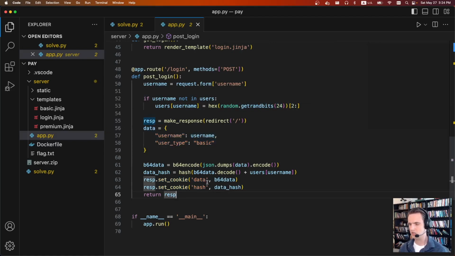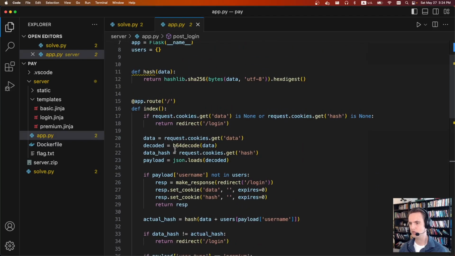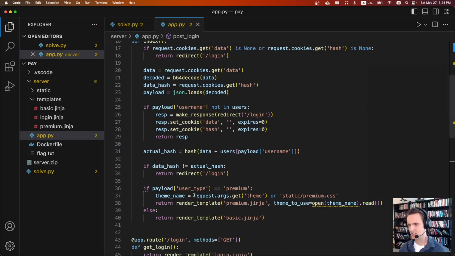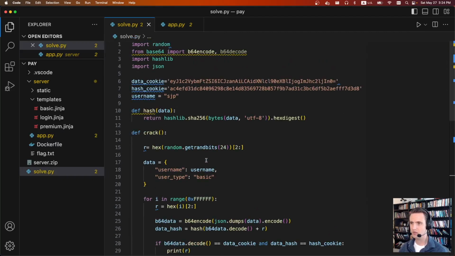None of this code is too complex, it's just not that exciting. So what we can do is take a data and a hash, and just start guessing what these random bits could be. Once we have a match, we know what the random bits are, and we're going to forge an arbitrary thing that says user type premium. Once we have user type premium, we're going to specify a theme of flag.txt, and it should just give us the flag. So that's what I ended up doing for the solution.